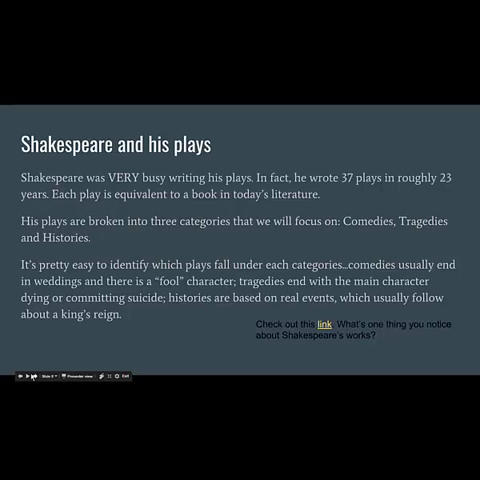Identifying what makes a comedy is pretty straightforward because a comedy usually ends with a wedding and there's a fool character, meaning he makes a fool out of himself. Tragedies usually end with the main character being killed or committing suicide, and histories are based on real events, which usually follow about a king's reign, such as King Henry VI. And check out this link. There's a nice link here, and we want you to figure out what's one thing you notice about his works.